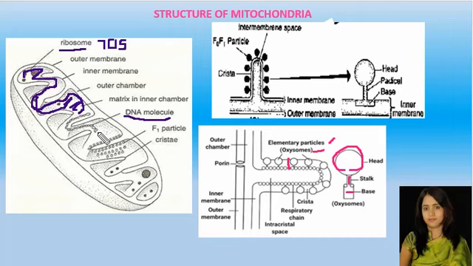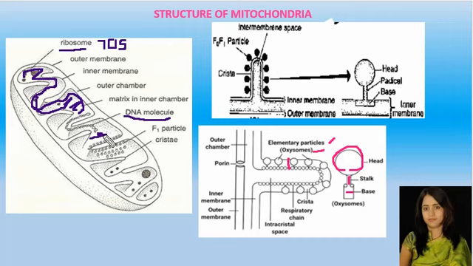Now, what are the functions of the mitochondria? As I said, the mitochondria are the sites of aerobic respiration. You can recall cellular respiration, where glycolysis takes place in the cytoplasm, and the glucose molecule is completely broken down into 2 molecules of a 3 carbon compound, that is pyruvic acid. Now this pyruvic acid or pyruvate is transported into the matrix of the mitochondria.